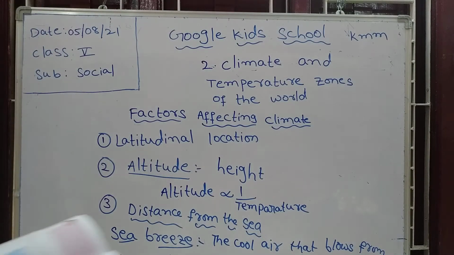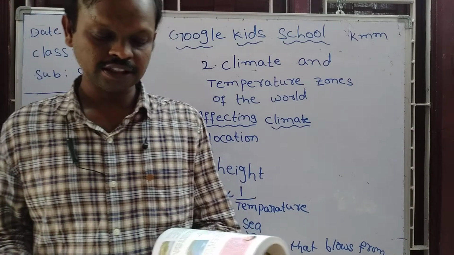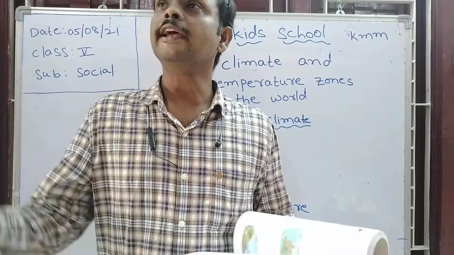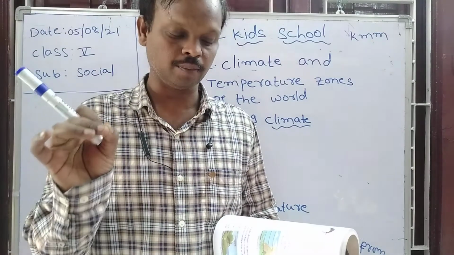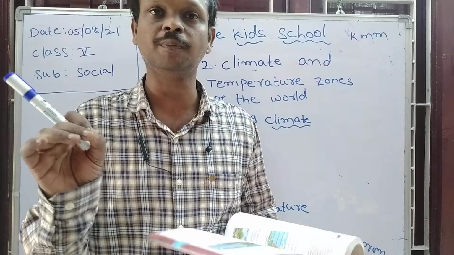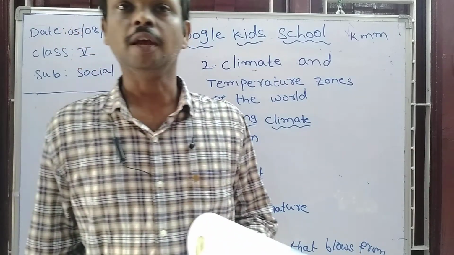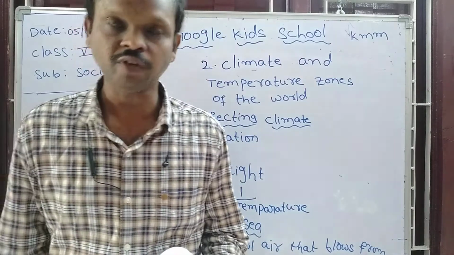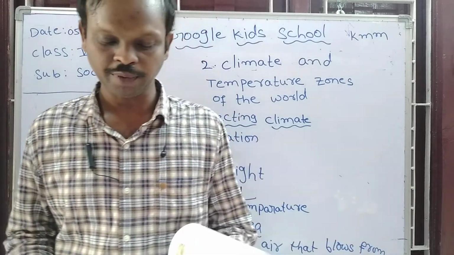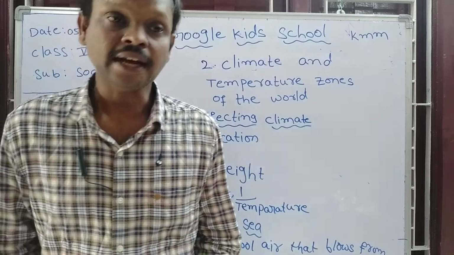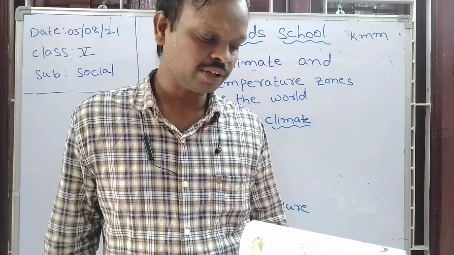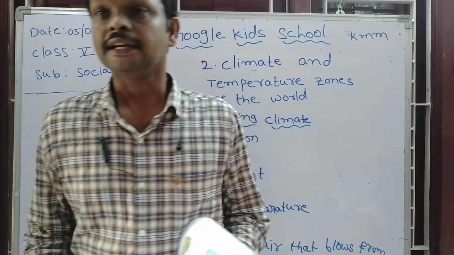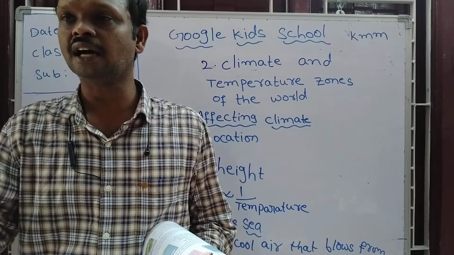Next is humidity. Humidity is the amount of water vapor present in the air. The amount of water vapor present in the atmosphere air is called humidity. Now, the distance from the ocean or sea affects the humidity of a place.